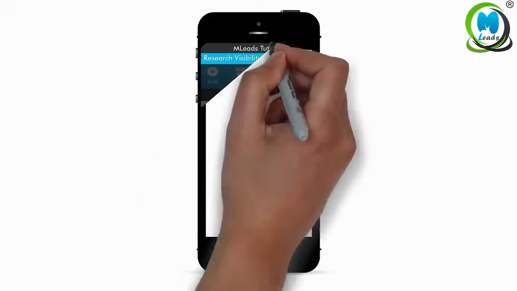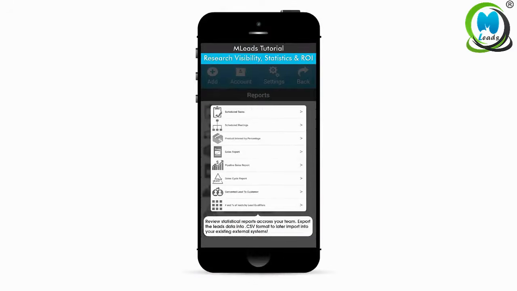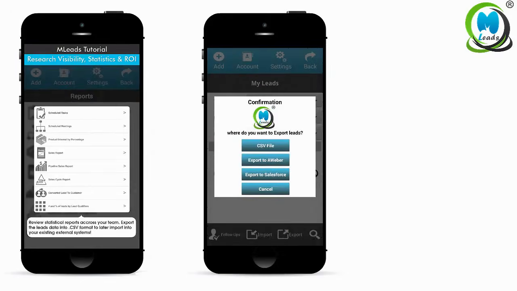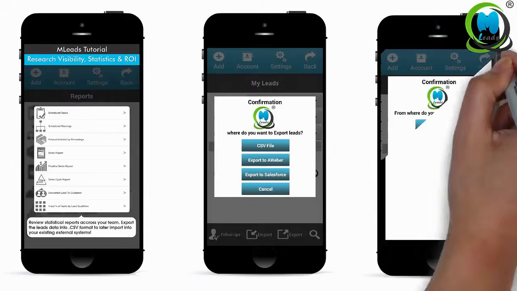ROI and productivity, visibility across business development team, opportunity pipeline, and statistical reports. Import and export data from any source system to any destination system.